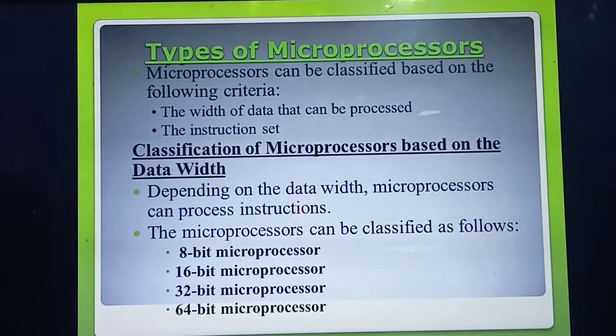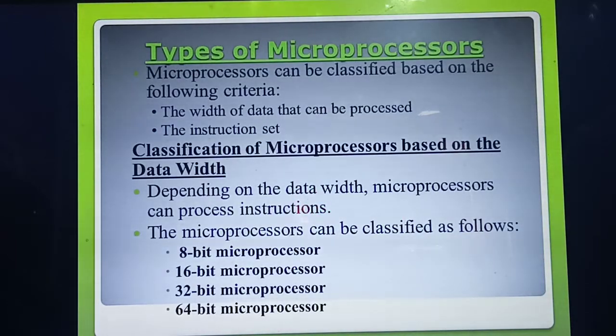Important 2-mark question. Microprocessors can be classified based on how many criteria? Two things. What are they? The first one is based on the width. What do you mean by width? It means how much data a particular microprocessor can process. That is called width.